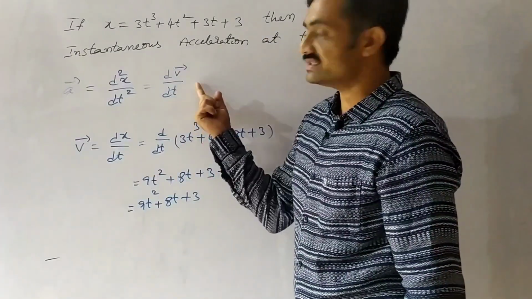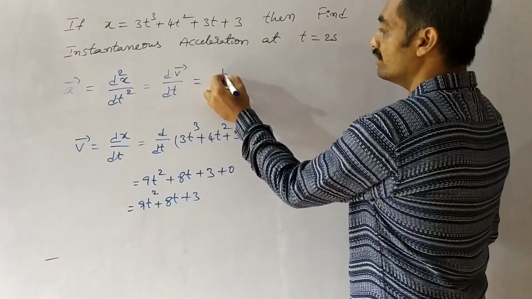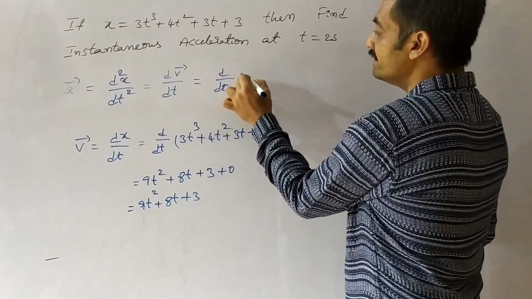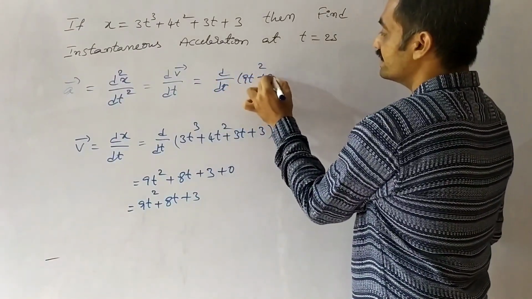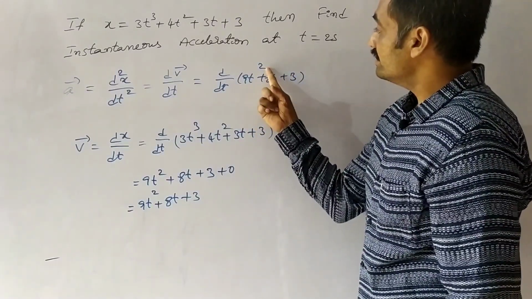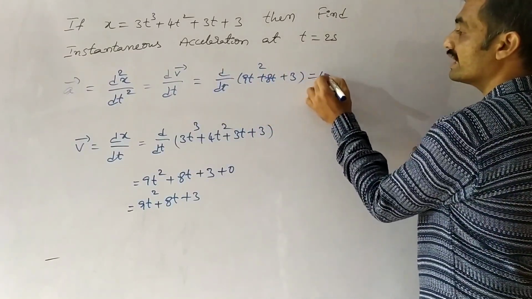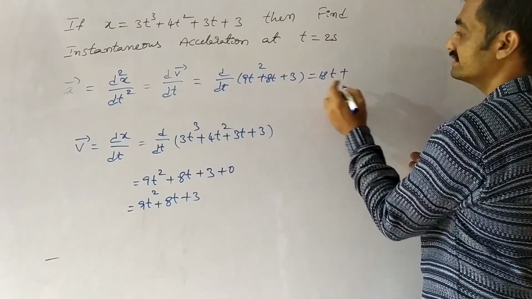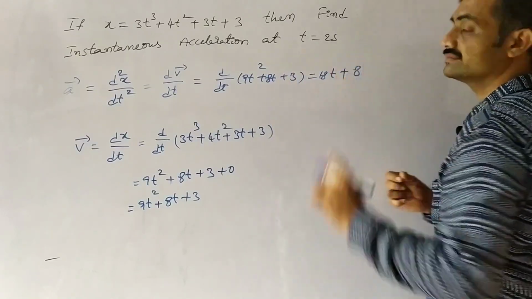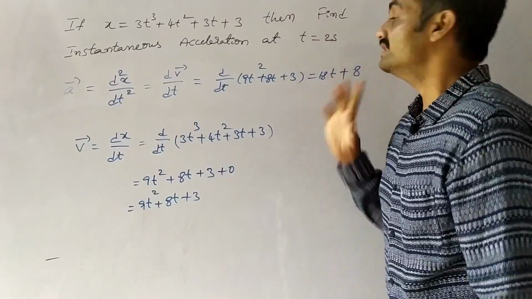So if we substitute this equation here, we have d by dt of 9t square plus 8t plus 3. Observe that here again the power decreases by 1. 9 2s are 18, so here we have 18t plus 8, and here differentiation of 3 is 0.